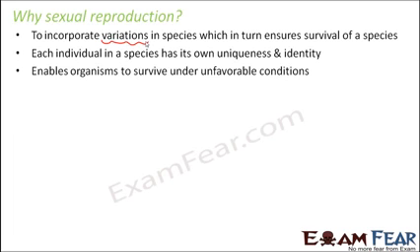It enables organisms to survive under unfavorable conditions, as I mentioned before also. In case of sexual reproduction, DNA copying mechanism is the key concept behind it. During DNA copying, it is not accurate, but not that bad as well. The process of DNA copying is not the exact copy, because if it were an exact copy, then the kid would be exactly similar to the parent, but that is not the case. So there are some differences somewhere. Those little bit of differences give rise to variations.